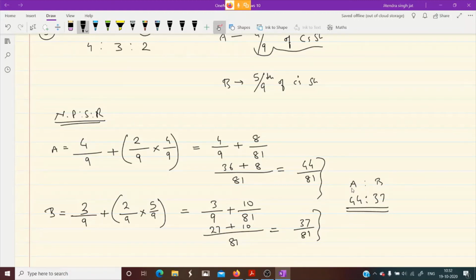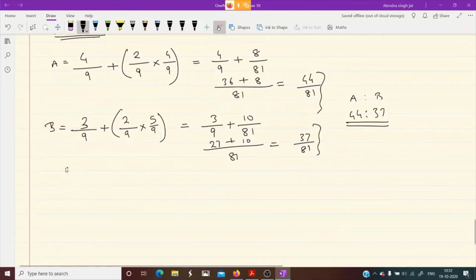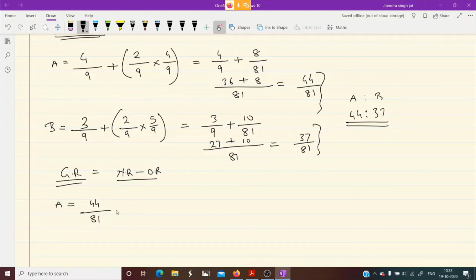Now what to calculate? We need to calculate their gaining ratio also. We can calculate easily. Gaining ratio of A. Formula of gaining ratio is new ratio minus old ratio. So what is new ratio of A? 44 by 81 minus old ratio. Old ratio of A was 4 by 9. Let us calculate. 81, 44, 9 9 ja 81, 9 4 ja 36, 44 minus 36, 8 by 81.